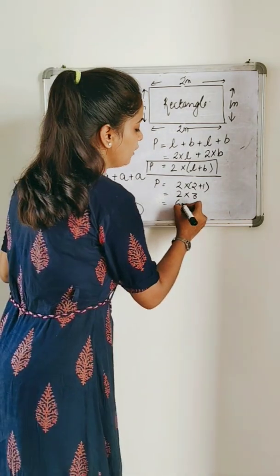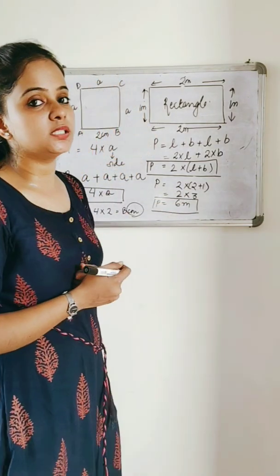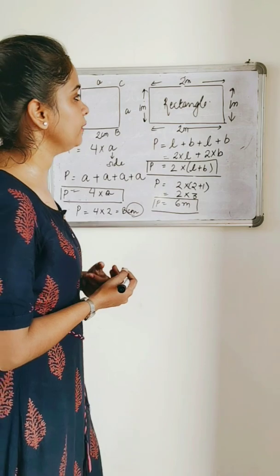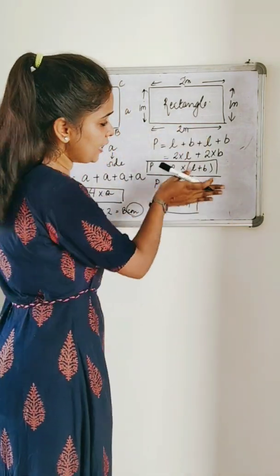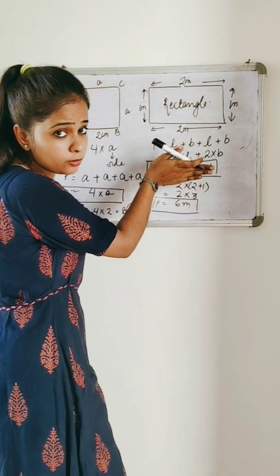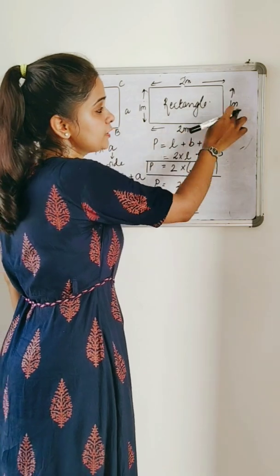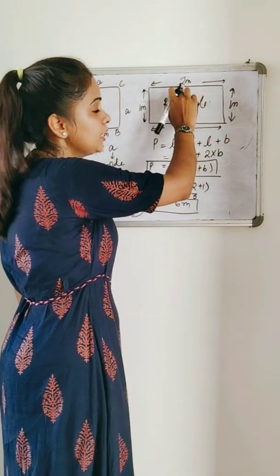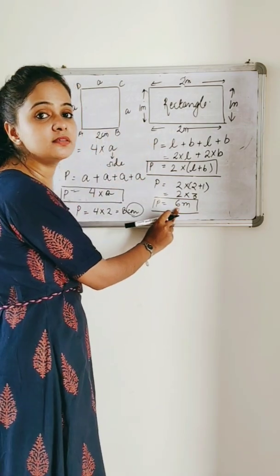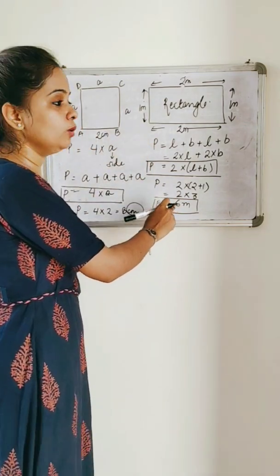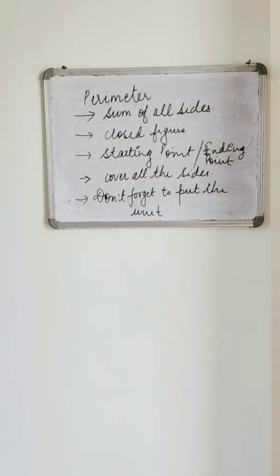Again I forgot to mention the unit. 6 meter is the answer. Okay. So we can see that if I don't have the formula and I want to find the perimeter of the rectangle, then I'll just sum all the sides. 2 plus 1, 3, plus 2, 5, plus 1, 6. Answer is the same.